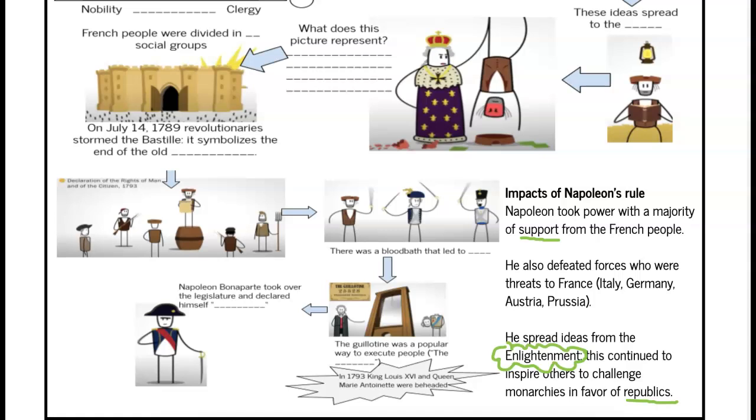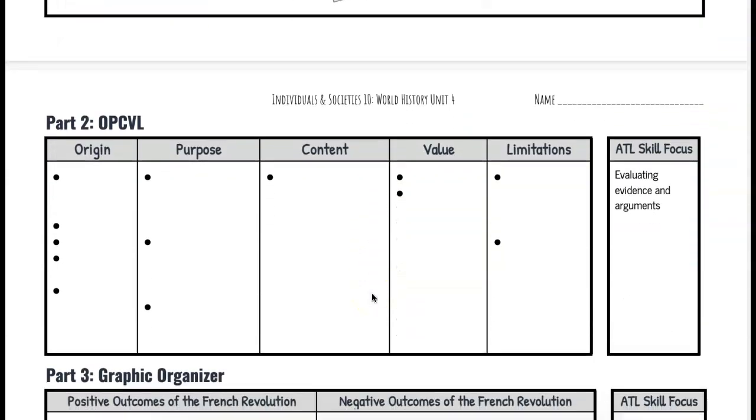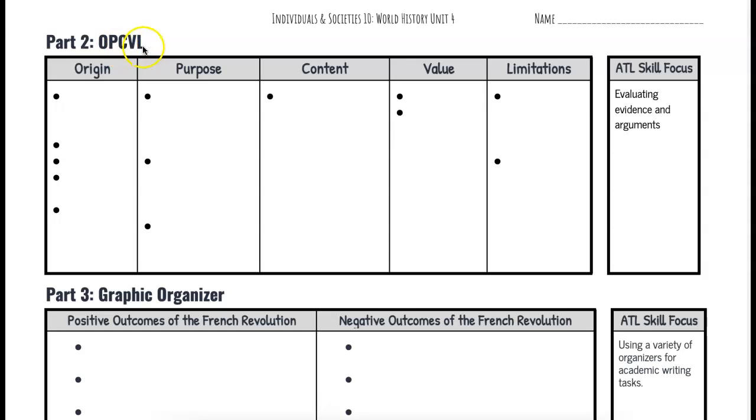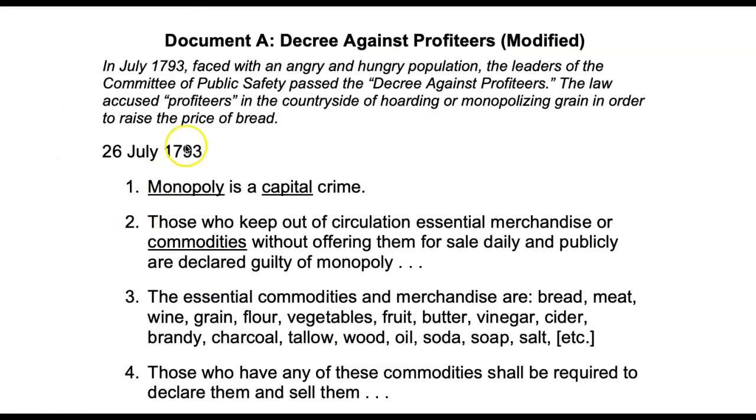Let's find our next section. You're going to see our next section is the OPCVL, so origin, purpose, content, value, and limitations. For this part, we're going to look at this document called a decree against profiteers. It's modified, meaning it's pared down from the original version, which is longer. So we're going to look at this modified version. Up here we have some background information, so let's read through that first.